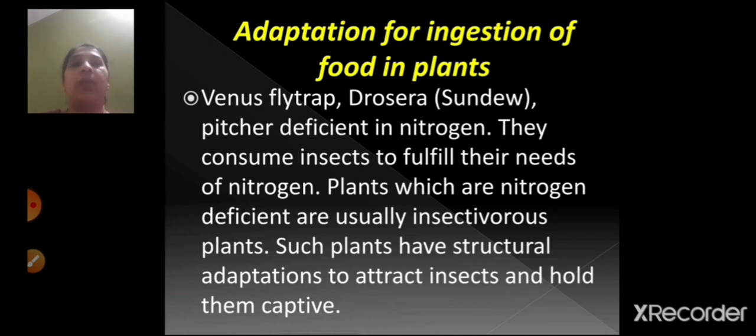So this was all about the adaptation in plants. In the next session children, we'll see about the adaptation in animals.